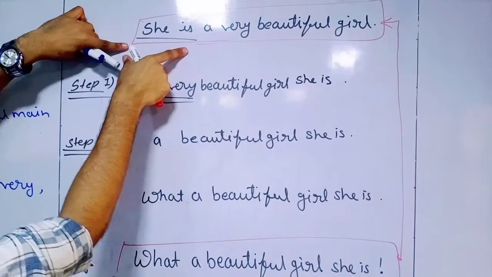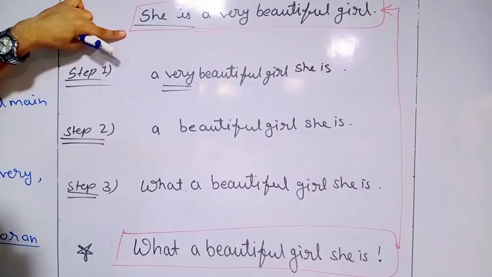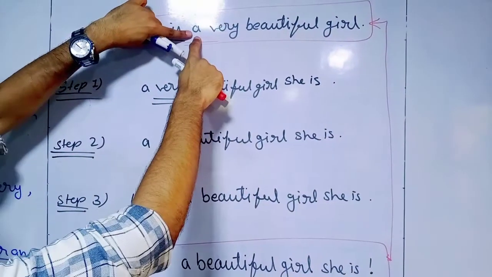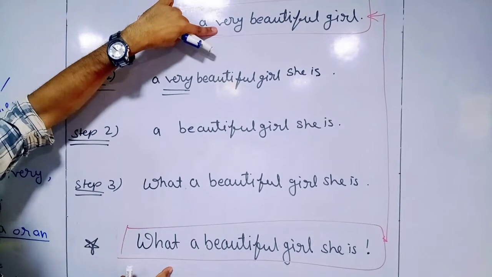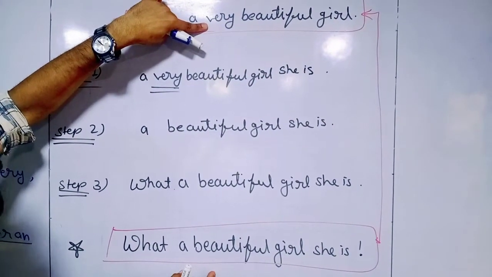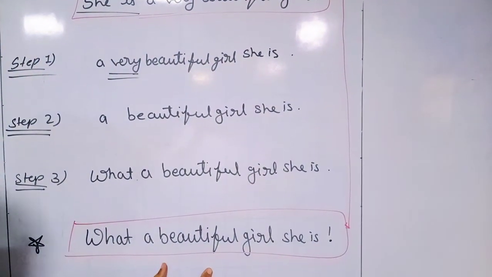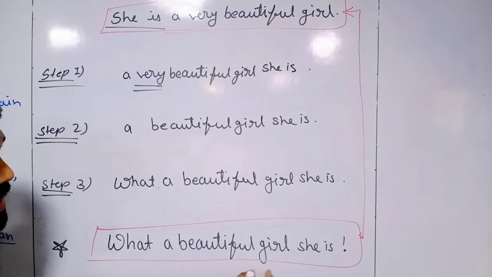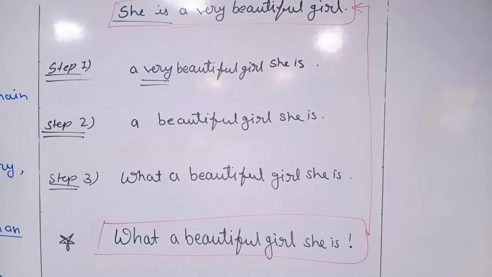So first, till the helping verb. If we don't have a helping verb, till the main verb, we have to write it at the end. If we have a, we have to write what a, and we have to remove the adverb. If we have very or gently, any kind of adverb, we have to remove it, and whatever we have, we have to write as it is. So what a beautiful girl she is. So we have another example.